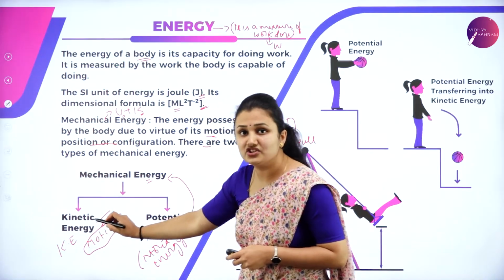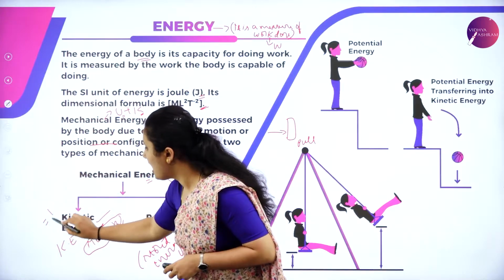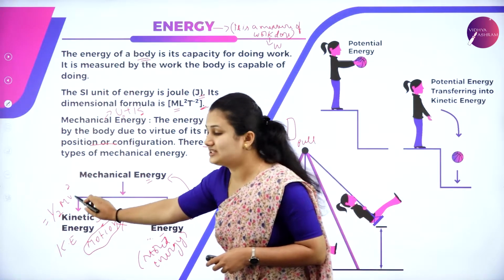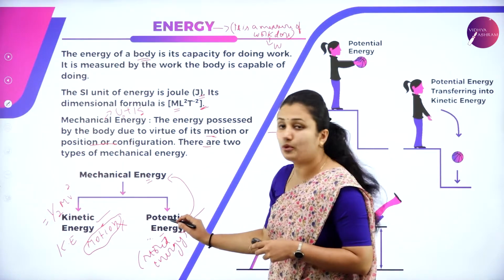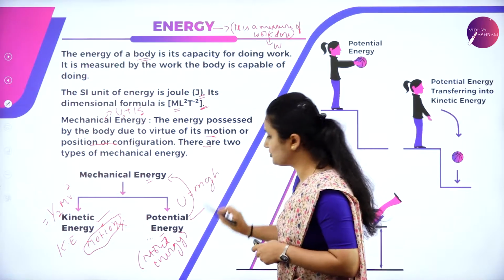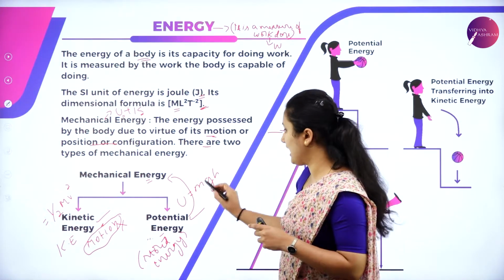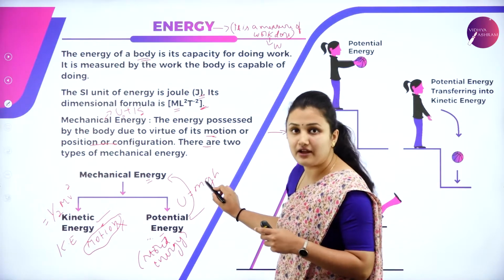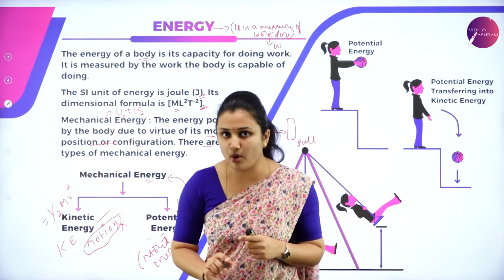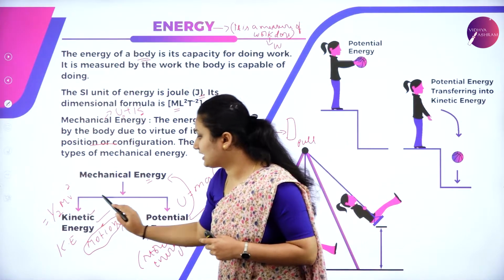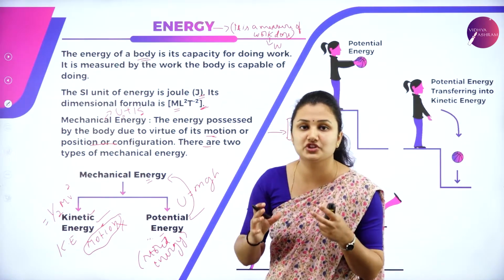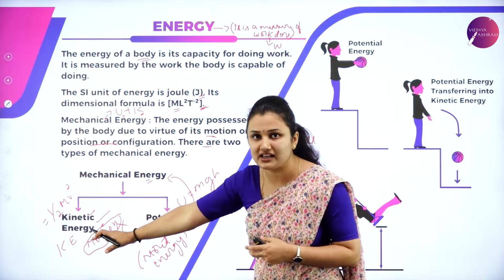So kinetic energy is mathematically represented as half mv square, where m is the mass of the body and v is the velocity of the body. Potential energy is given by U is equal to mgh, where m is the mass of the body, g is the acceleration due to gravity, and h is the height of the body. So this is about kinetic energy. When we talk about kinetic energy, the motion term is involved.